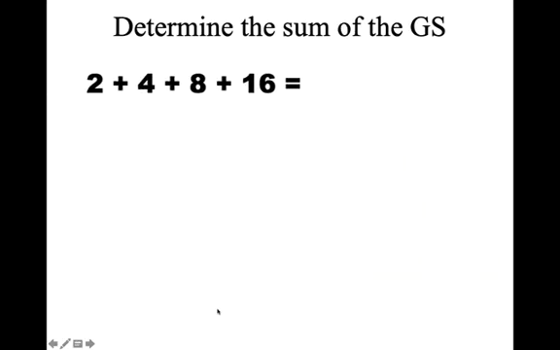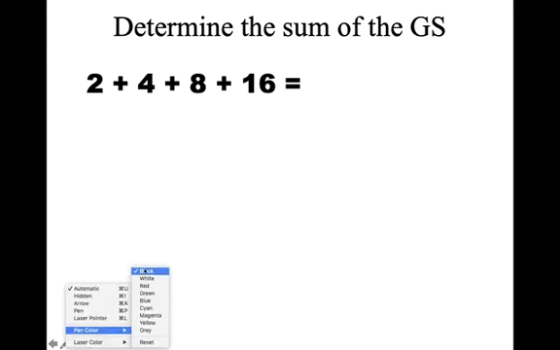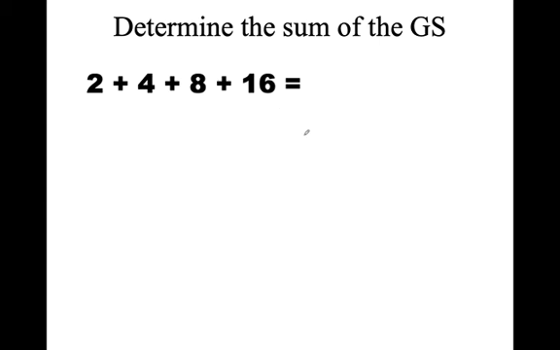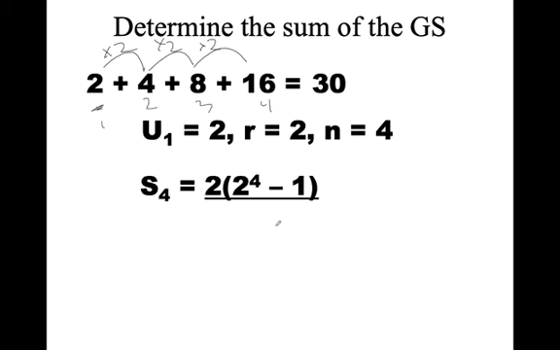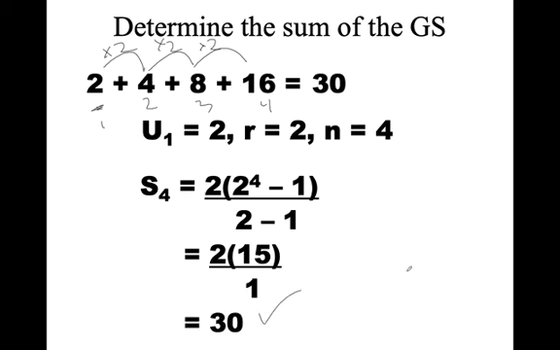So just a quick question here. We're almost through. Determine the sum of this geometric series: 2 plus 4 plus 8 plus 16. We know it's 30. u1 is 2. r is my common difference. Sorry, r is my common ratio. I'm multiplying by 2 as I go. And I know I have 4 terms. I plug them into the formula that's given to me now. 2 to the 4 minus 1 is 15, times 2 over 1, which is 30, which works.